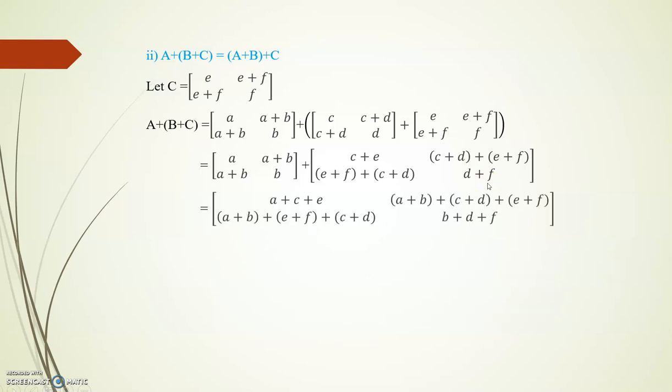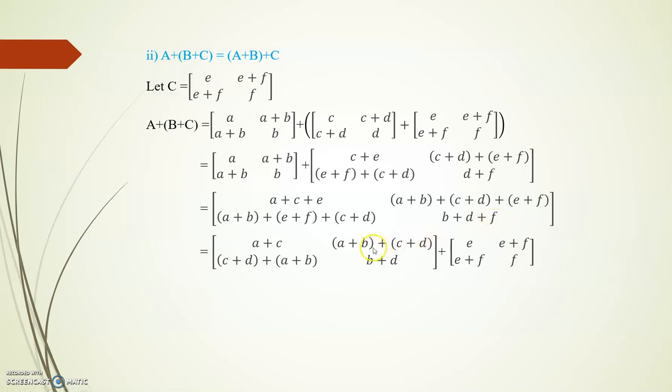Now adding the three matrices, we get the result A plus C plus E, A plus B plus C plus D plus E plus F, and so on. Now we can split from this. Take out the A plus C matrix as it is, then split the E matrix to this side.